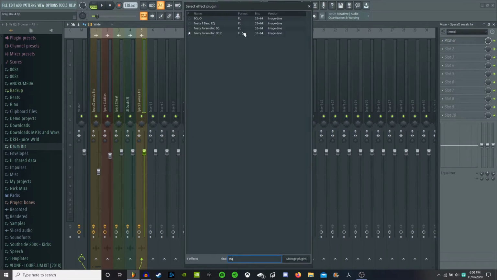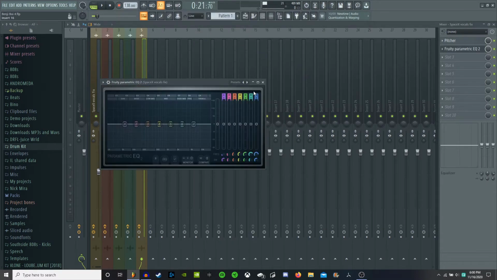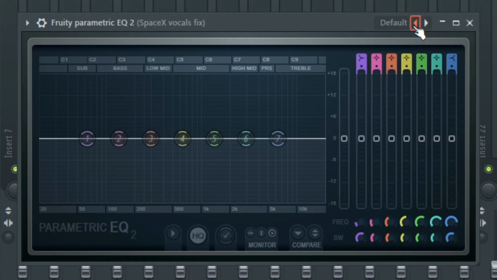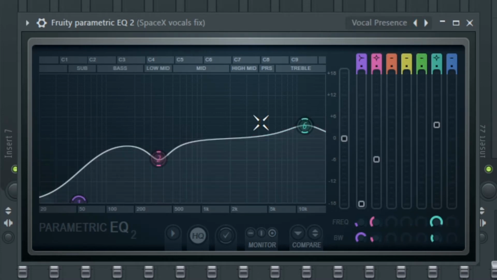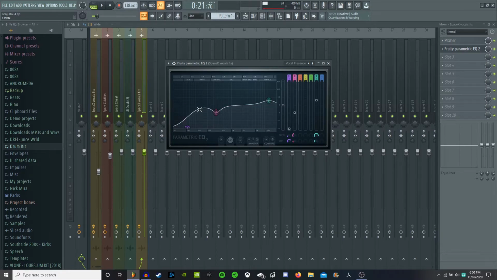All right, so the next thing I like to do is throw on a little EQ. A good preset to use is actually just clicking left here and using the vocal presence preset. Obviously every voice is different, but this may take out a lot of the bass in the voice. Just keep in mind with vocals, you kind of want the higher range frequencies, but you still want those basses to exist, just not as prominent.